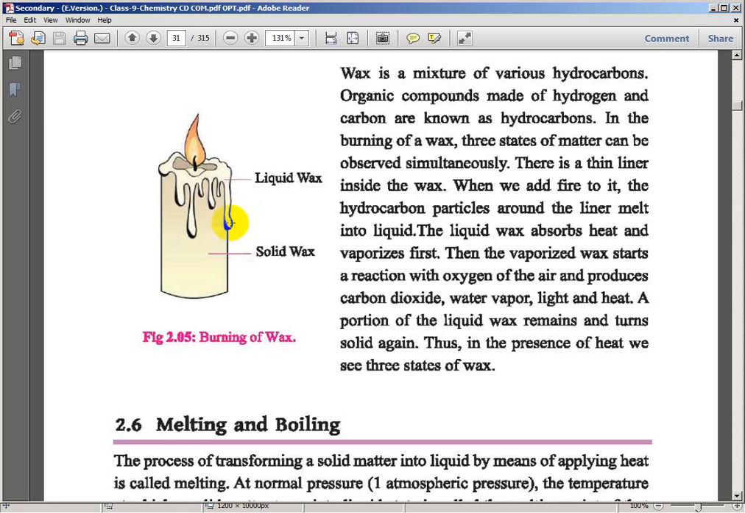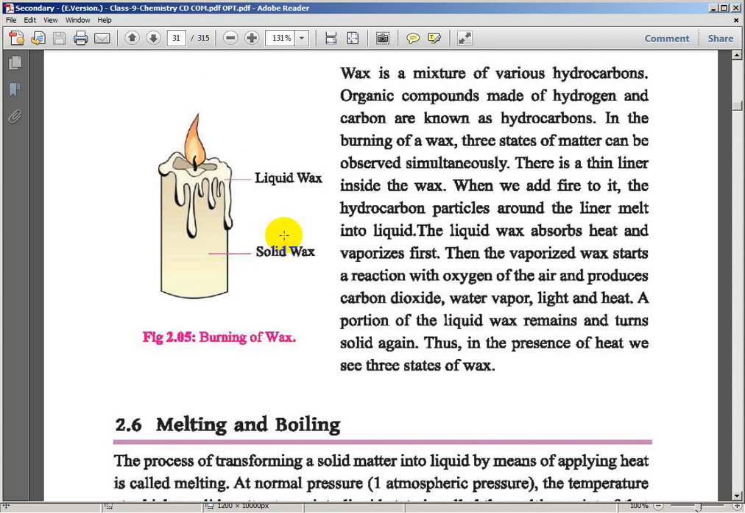When melting occurs, no new substance is formed, so it is a physical change. Burning of wax occurs by reaction with oxygen of the air, which produces carbon dioxide, water vapor, light and heat. So this is called burning of wax. What type of change is it? Is it a physical change or a chemical change?